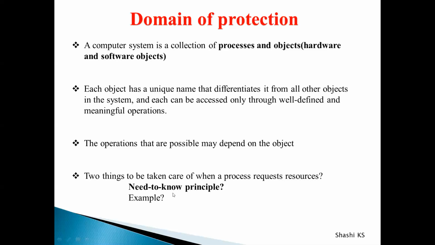Now, just try to correlate it with the principle of least privileges, which we learned in the previous lecture. The principle of least privileges also says that every process should only be allocated just enough privileges to complete its task. So that is about privileges. Here we are talking about resource allocation. Basically both are similar. The concept behind both is similar. We want to limit the amount of damage which can be caused by a faulty process to the system. So that is the meaning of need to know principle.